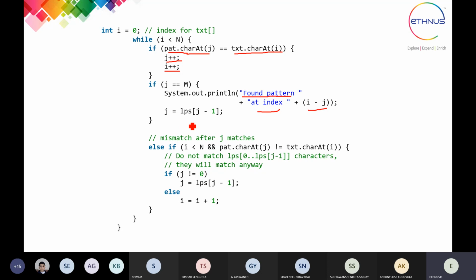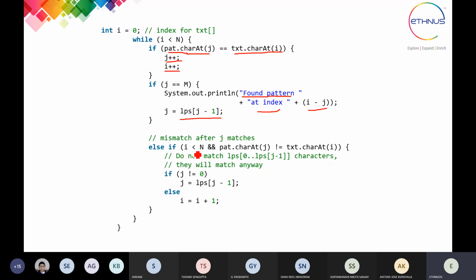And then for that particular part, we use the LPS of J, from the prefix that we have kept in the LPS array. It will be used from the LPS array because we are not going to compare it repeatedly. Every time we are not going to compare it. We are going to take the result of the prefix and suffix for that particular location from the computed prefix and suffix values.